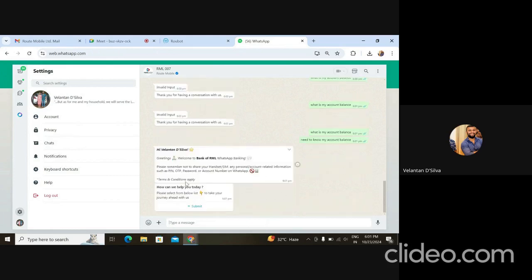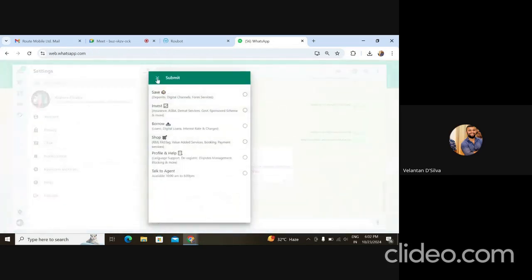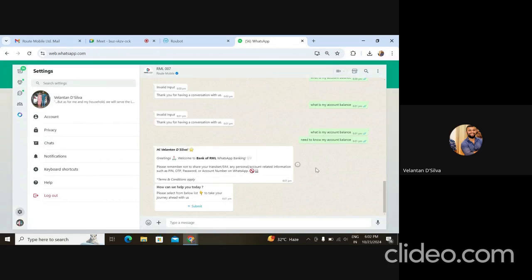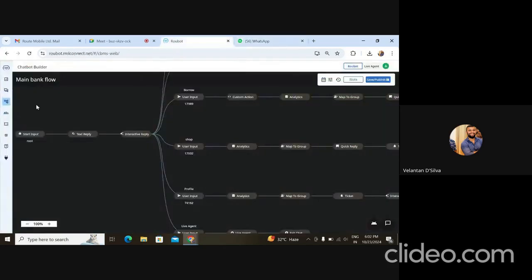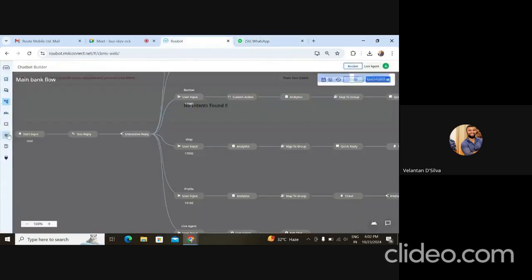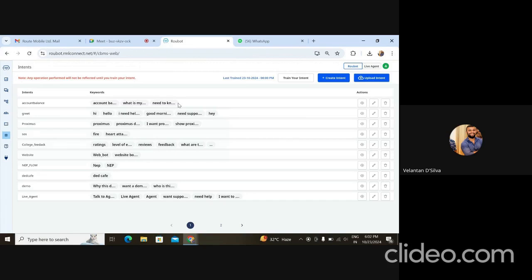So as you can see, it got a match. This actually worked; I think it got trained just now. It says need to know my account balance and greetings, welcome to Bank of RML. This is a dummy bot that we have made, but you can see that it did a match. Sometimes it takes time to train, so it will not immediately reflect; you would have to wait for a minute or so.